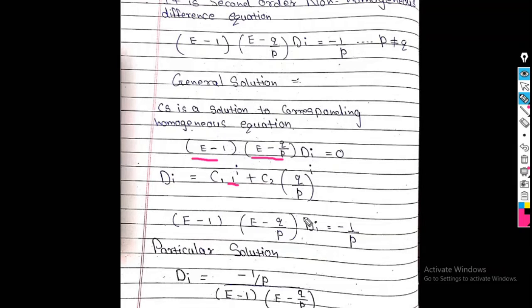And second is C2 into Q upon P raised to I. So, simply I write 1 here and Q upon P here raised to I. So, this is nothing but my CS, the complementary solution. And this is the particular solution. Simply I keep D_I on one side and these two are written as the denominator.